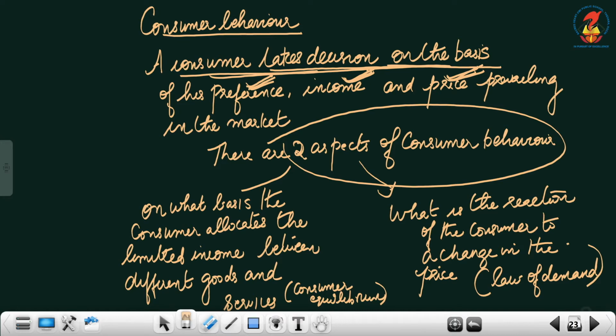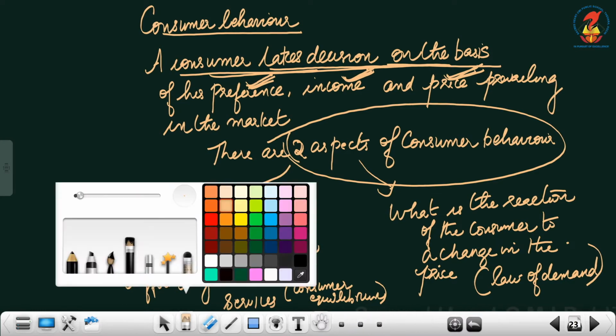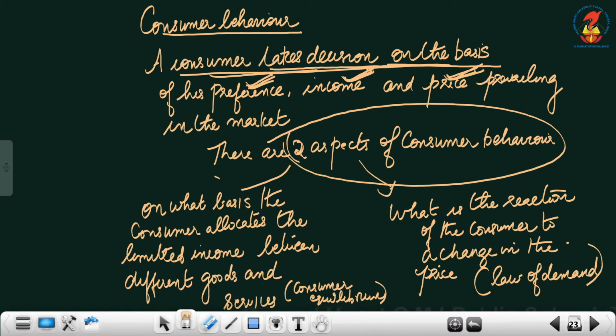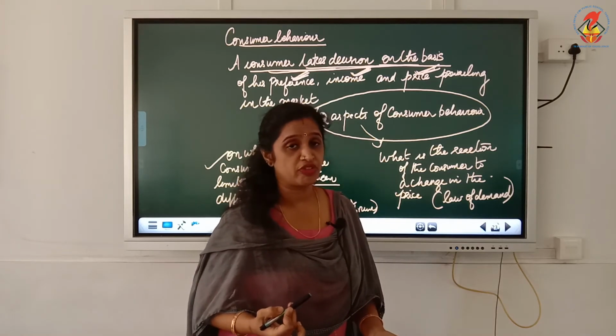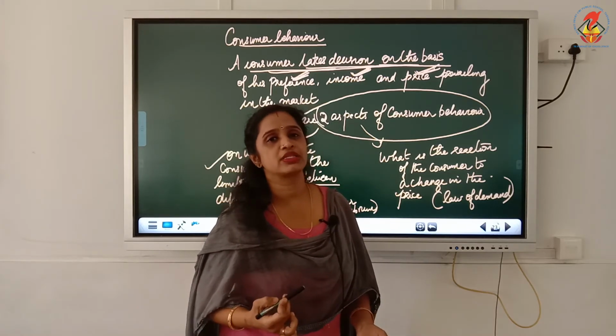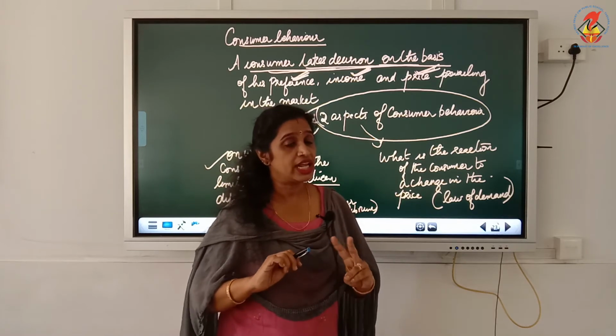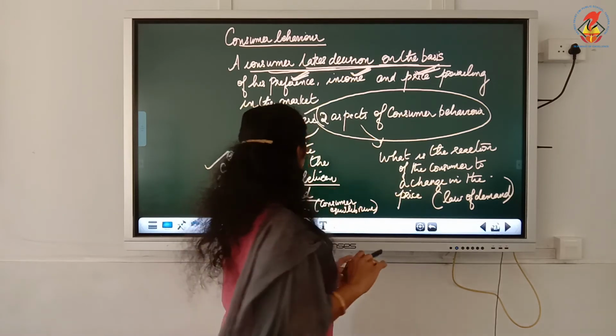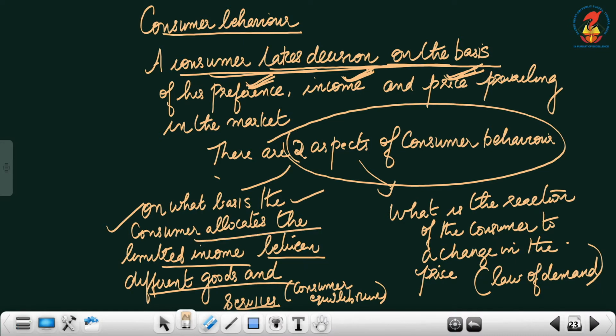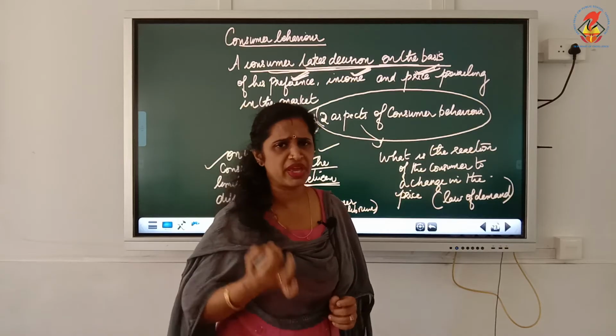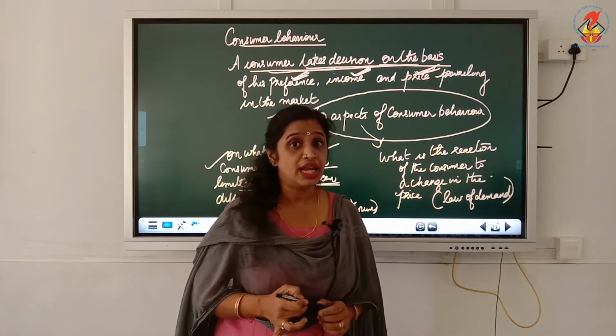Now we can divide consumer behavior into two aspects. Which are the two aspects? Let us see that. On what basis is the consumer allocating the income between different goods and services? I told you, the consumer will be taking decisions on the basis of preference, income and price. With that we can study the two aspects of consumer behavior. On what basis is he allocating his limited income?